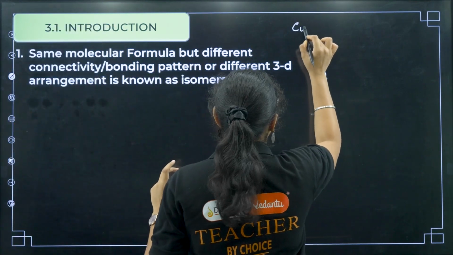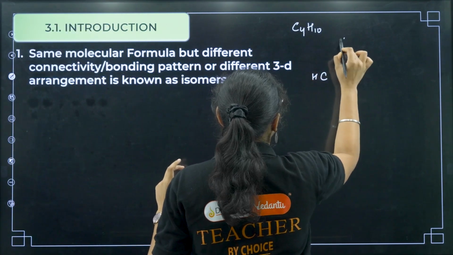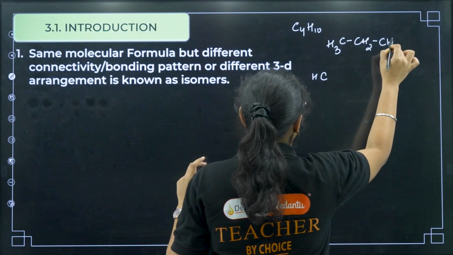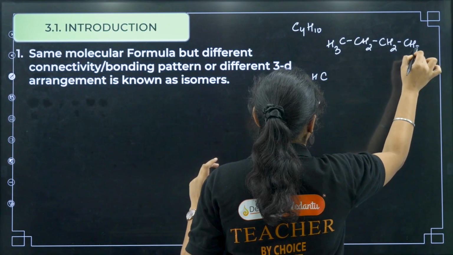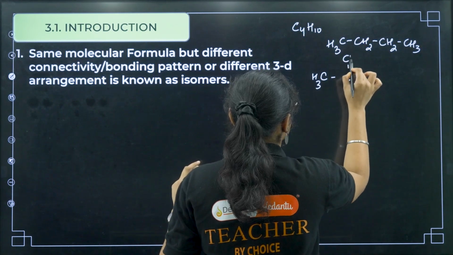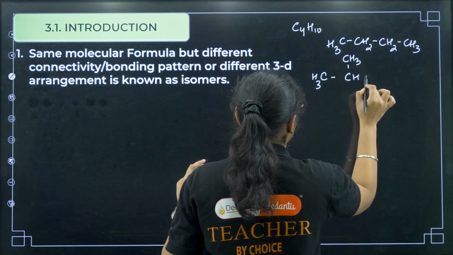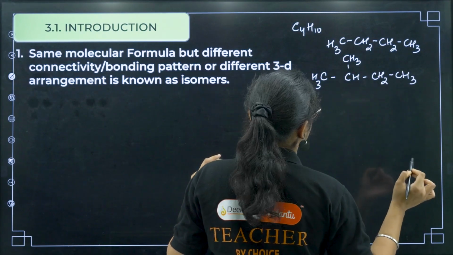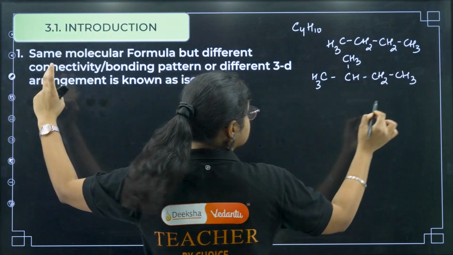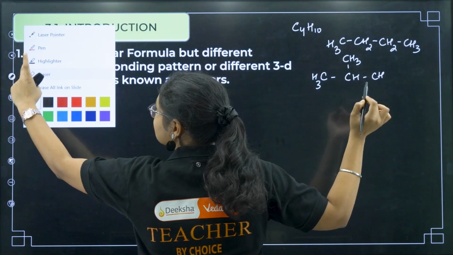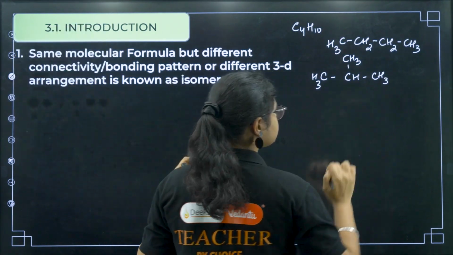We have C4H10: this is one structure, CH3, CH2, CH2, CH3, and I can draw another structure like this, CH3, CH, CH3, CH3.